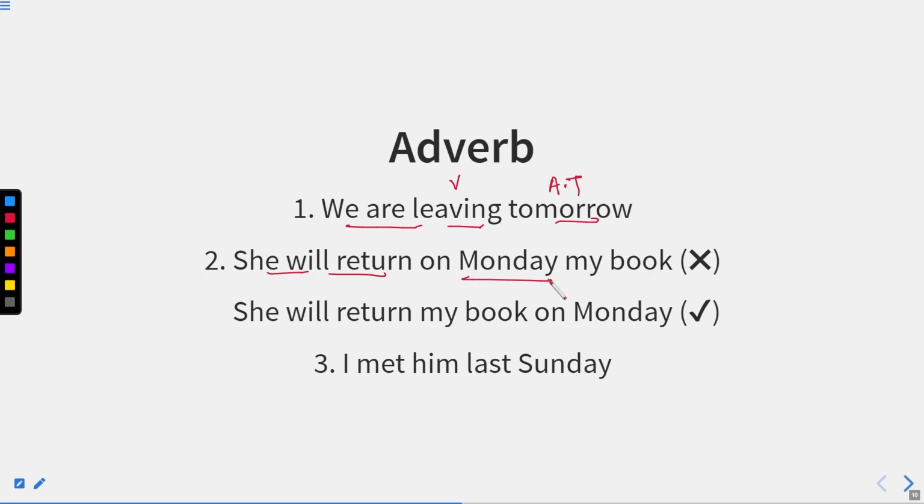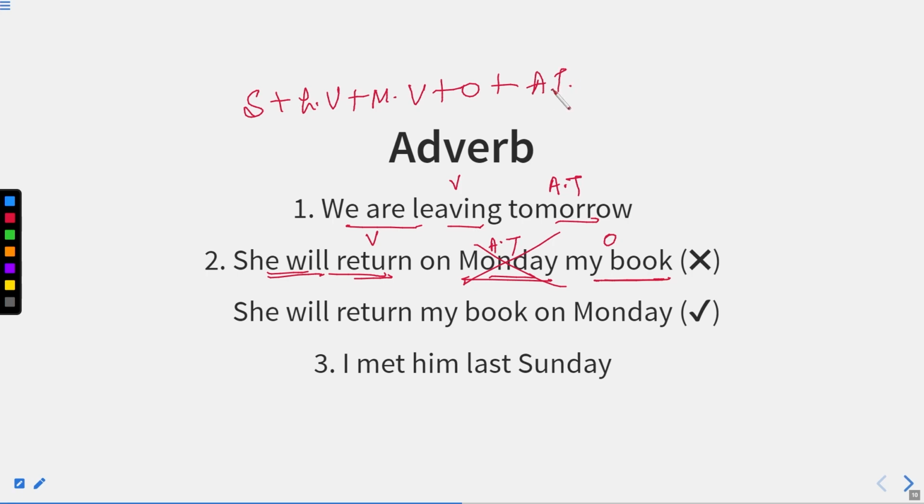She will return on Monday my book. Now, what will she do? She will return. Return is the verb. What will she return? My book. So this is an object. And Monday is an adverb of time. But here the position is incorrect. Why so? Because if we have the structure subject plus helping verb plus main verb plus object, obviously the adverb will come at the end of the sentence.